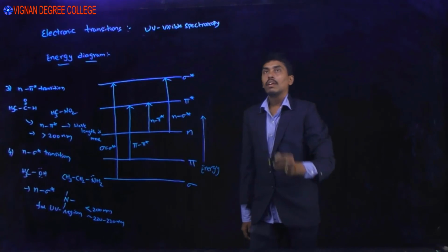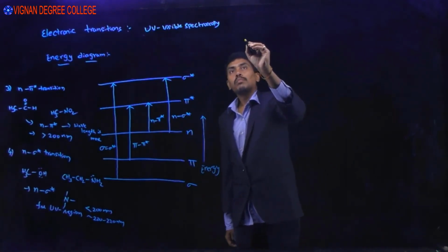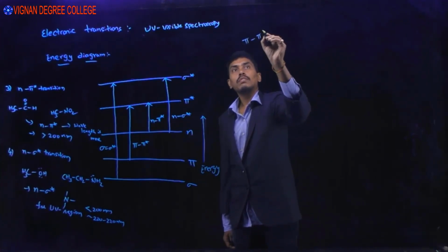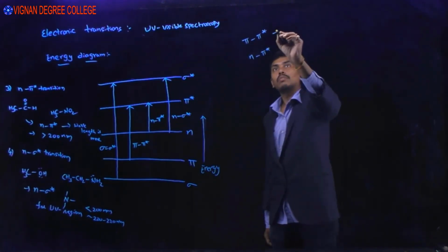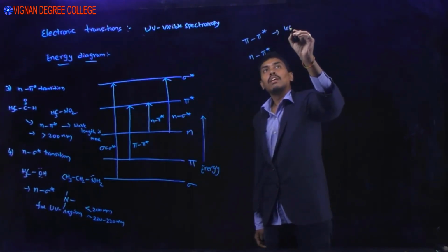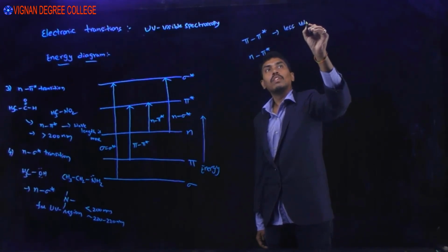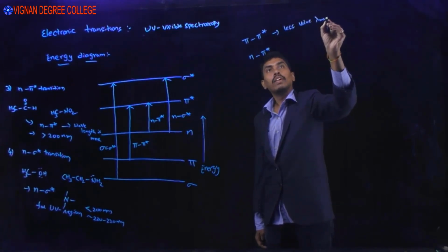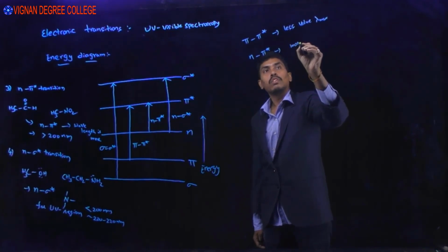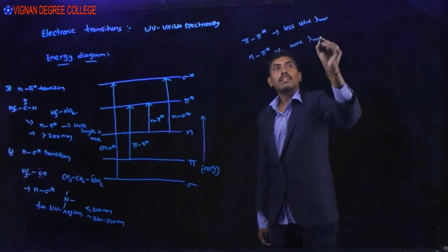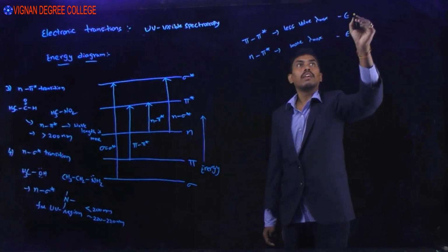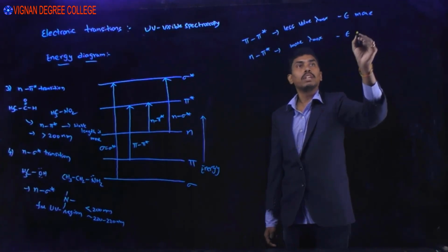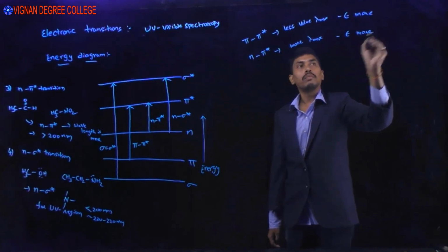Okay, in UV spectroscopy the important transitions are pi to pi star and n to pi star. Remember, pi to pi star has a lower lambda maximum, and n to pi star has a higher one. But if you see the epsilon value, epsilon is more for pi to pi star and less for n to pi star.